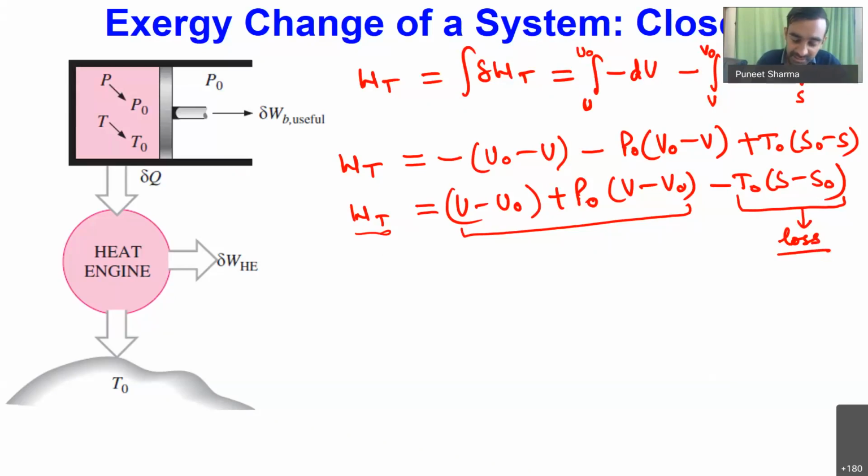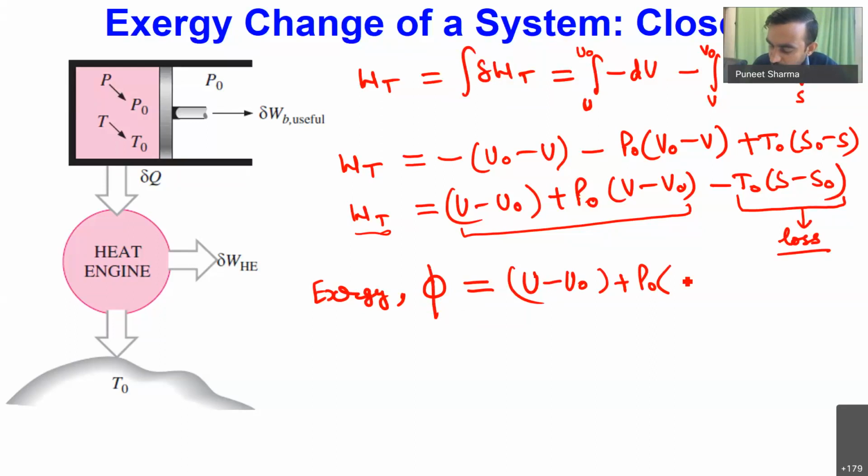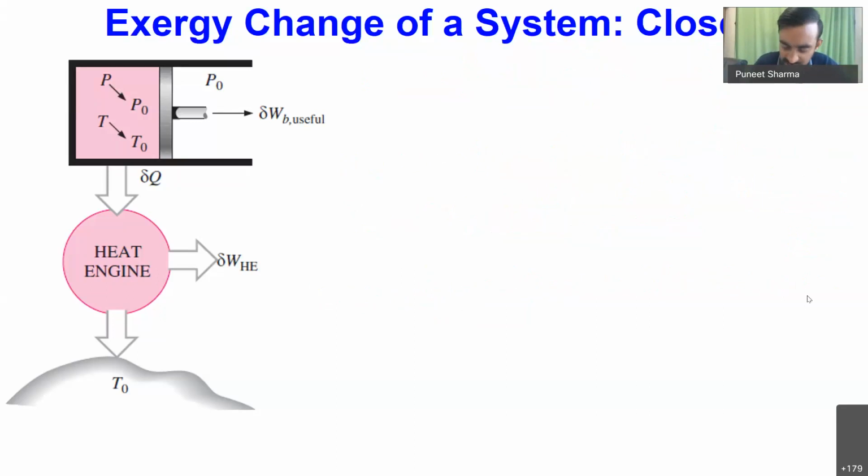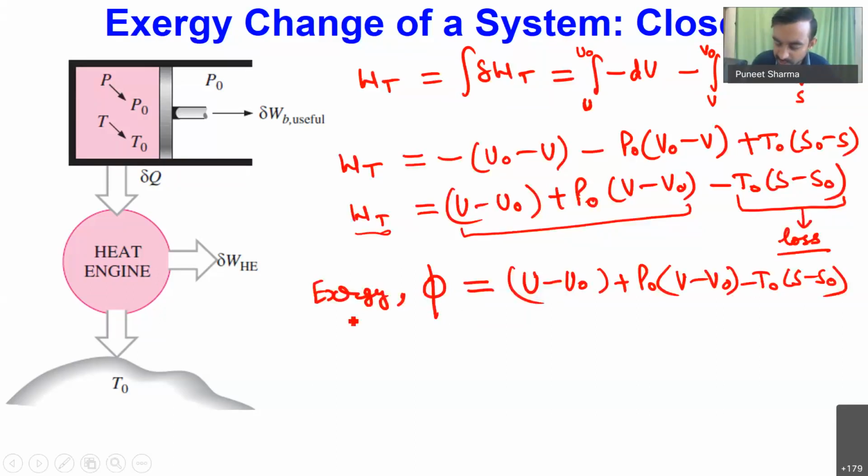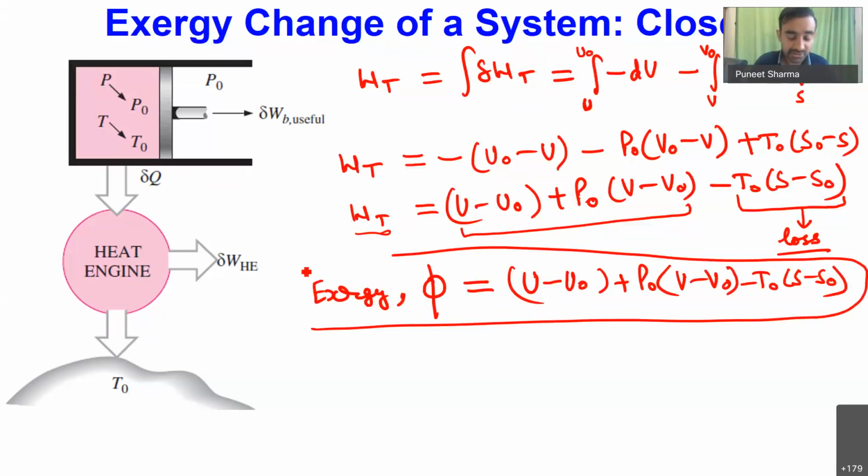Now this is a particular closed system, and for a closed system we generally depict exergy by using the symbol phi. So phi is nothing but the exergy associated with any given thermodynamic state of the system. Exergy associated with any given thermodynamic state will be equal to U minus U naught plus P naught times V minus V naught minus T naught times S minus S naught. So this is the exergy associated with a closed system. This is one very important formulation.